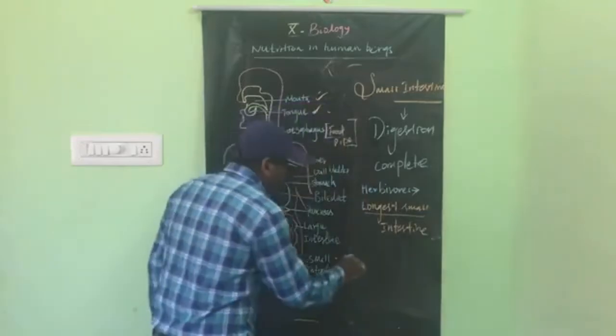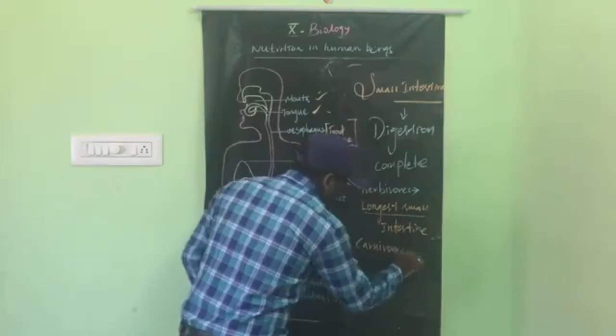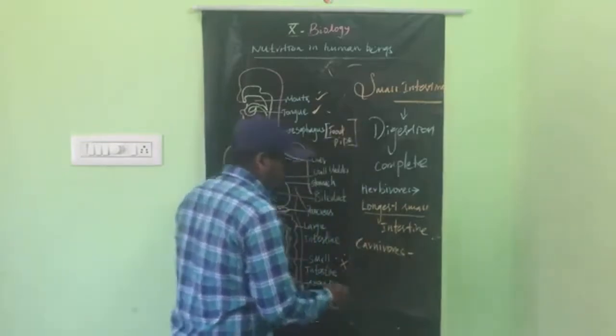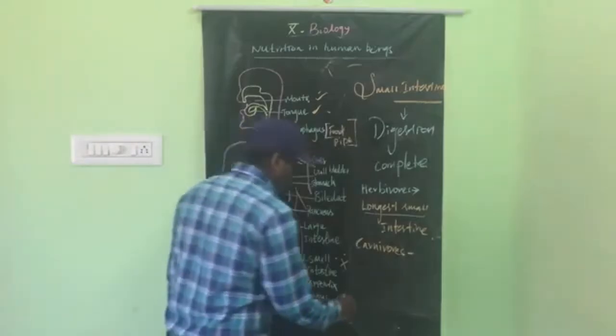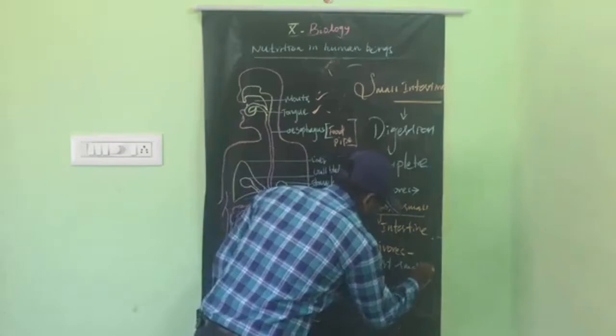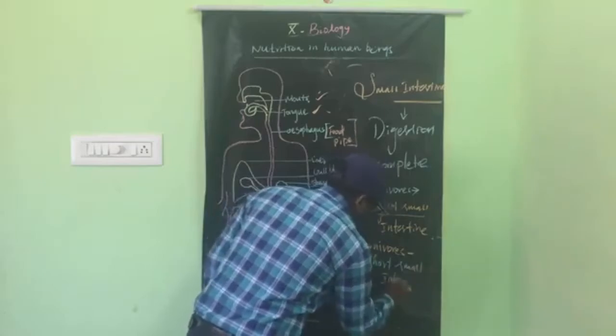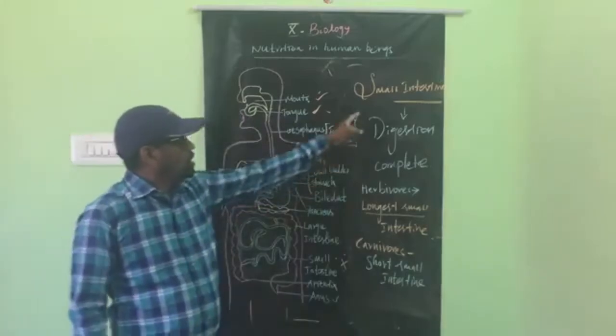Okay, carnivores. What are carnivores? Meat-eating animals are called carnivores, and they have a short small intestine. Again, we are discussing the small intestine.